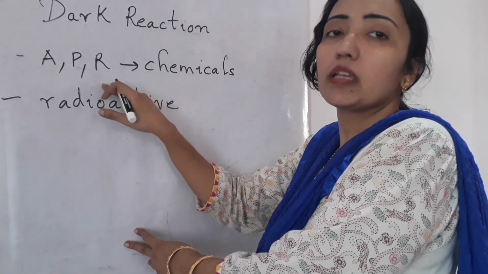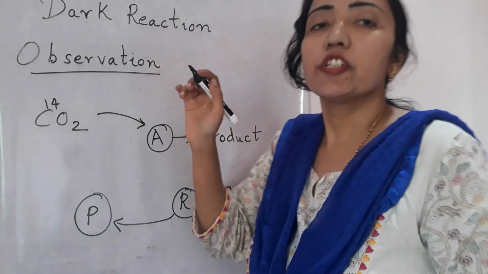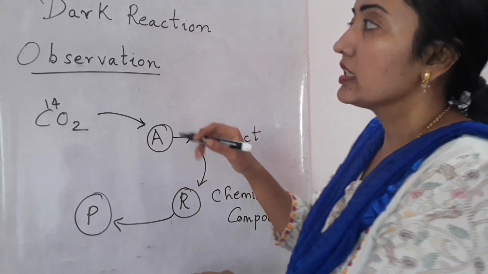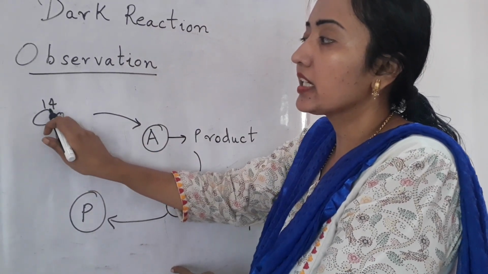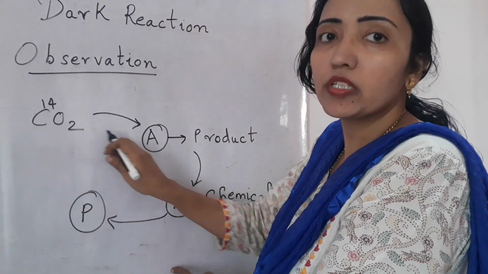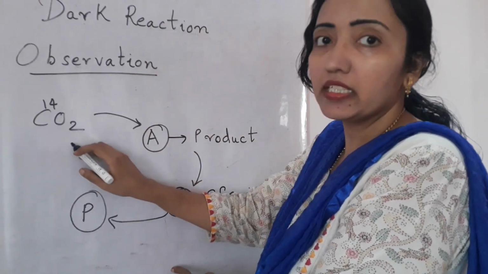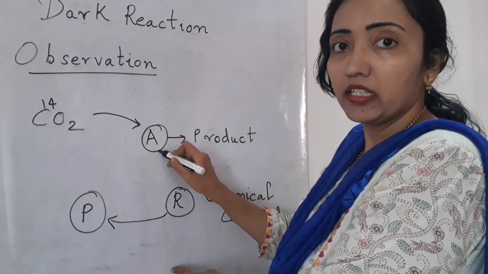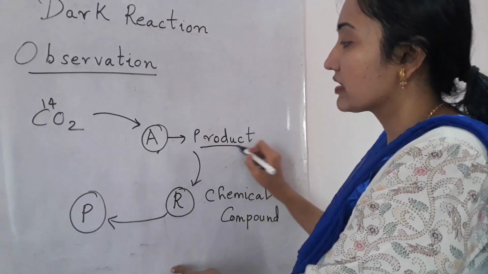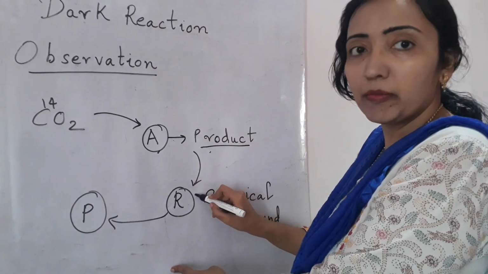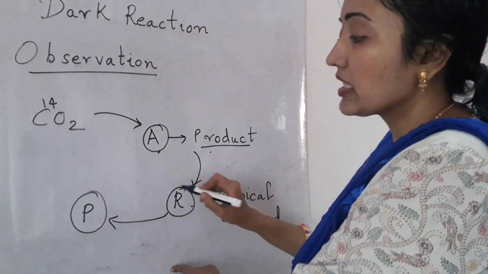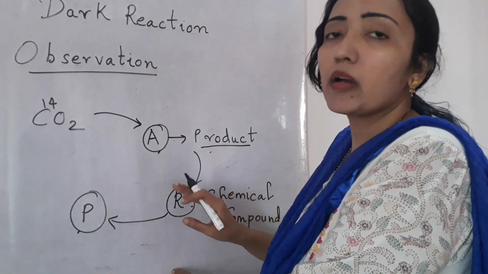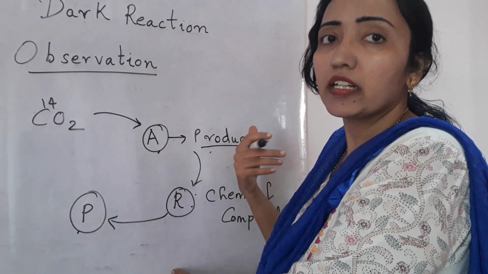So it was found that all the chemicals made were radioactive. The observation made by Calvin during the Calvin cycle radioactivity experiment was that carbon dioxide containing carbon-14 radioisotope was given to the algal cells. This carbon dioxide combines with a chemical compound A and makes a product. This product makes another chemical compound R, and this again makes another chemical compound, and all the three compounds contain carbon-14 radioisotope.